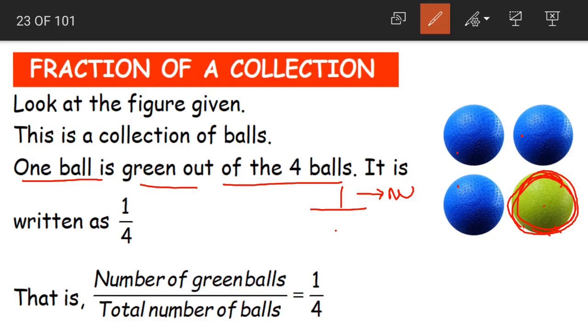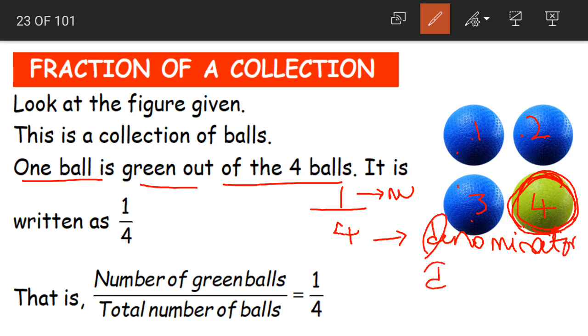The number that we write on top in the fraction is called our numerator, divided by the total number of balls here. 1, 2, 3 and 4. So 4 becomes our denominator. Yes children, what trick did I tell you? D for down and D for denominator. The number that is written down is called the denominator. The number that is written up is called our numerator.